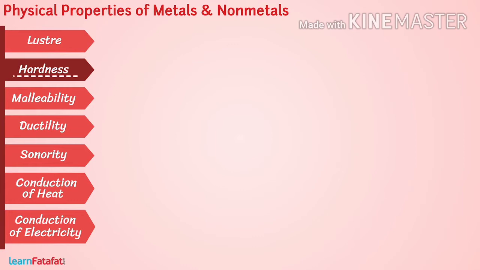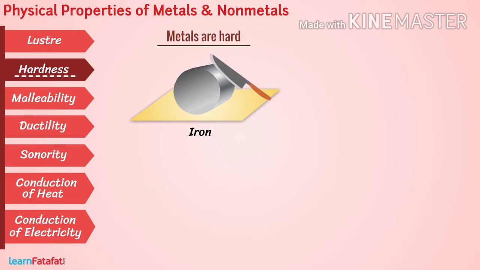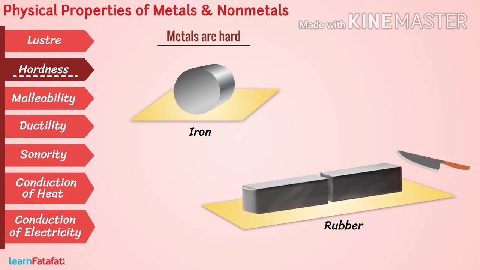Hardness. Try to cut iron with a knife. Isn't it very difficult? Why? Because metals are hard. Now try to cut a rubber with a knife. It must be very easy. Thus, nonmetals are soft.